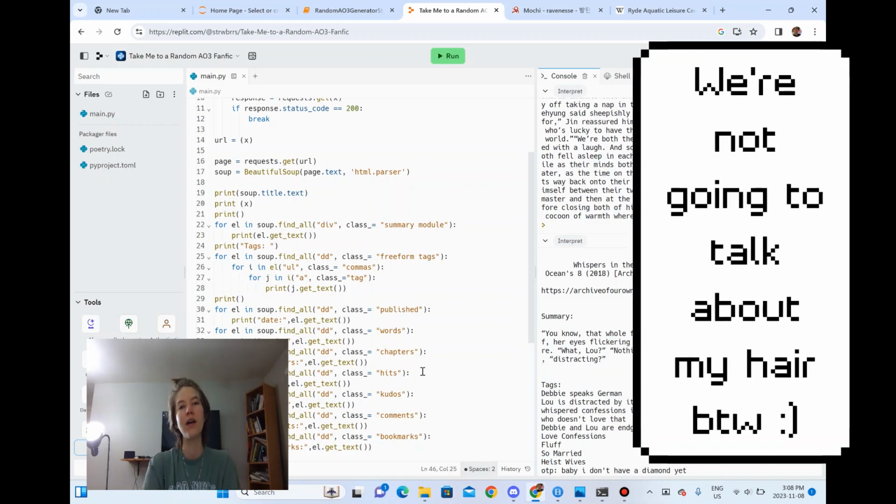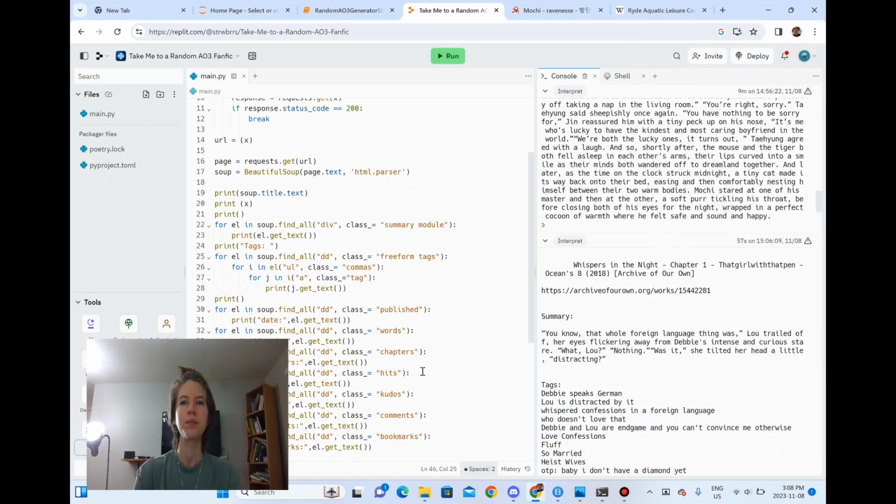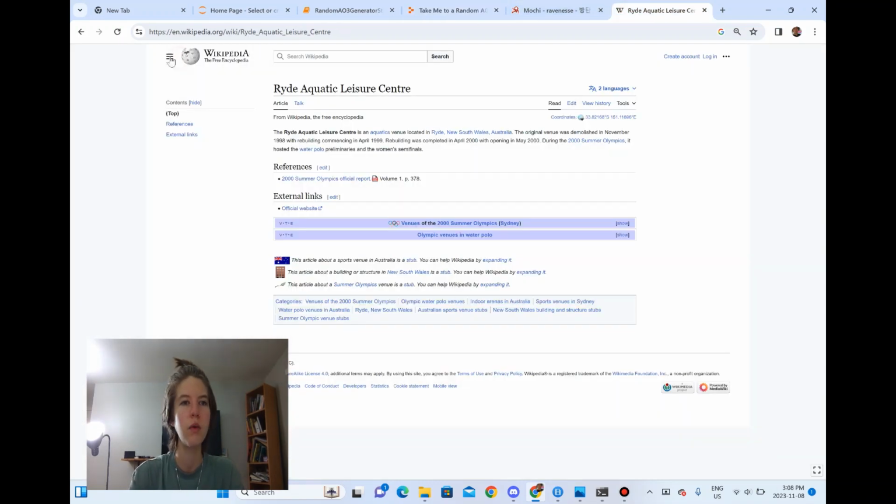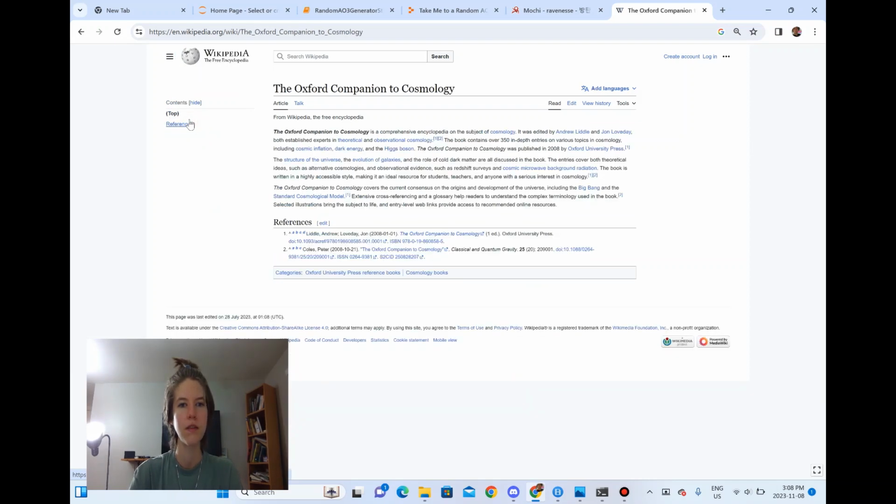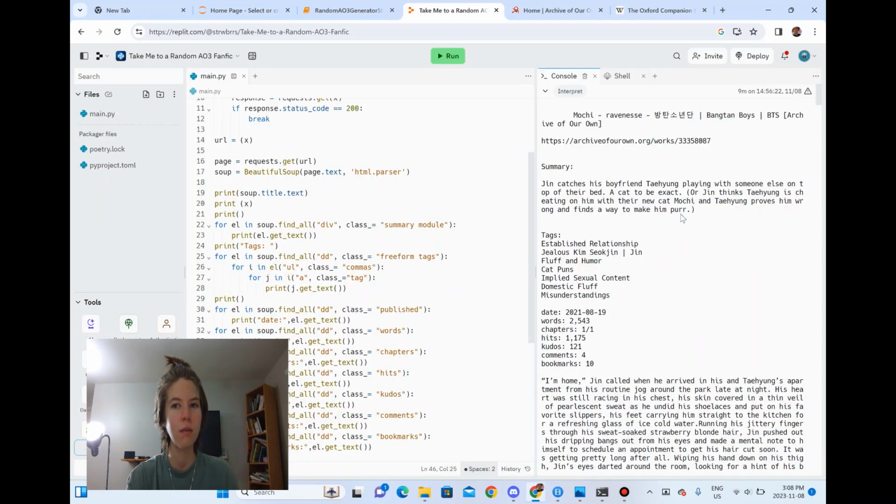Hi, today I'm going to be showing another short little computer algorithm that I wrote that has to do with fanfiction. This one was actually inspired by Wikipedia's random article button. When you click the random article button on Wikipedia, it takes you to a random Wikipedia article, and I remember having a lot of fun with this. So this is in a similar vein to that.